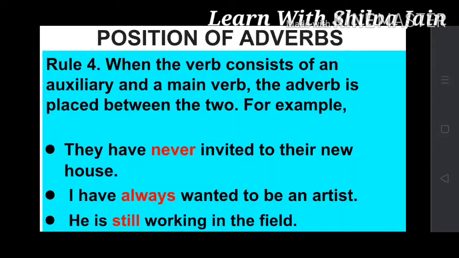So we place the adverb of frequency between the auxiliary verb and the main verb, that is have, and in this example it is between have and invited. Second example: I have always wanted to be an artist. So always is used between have and wanted, meaning between auxiliary verb and main verb. He is still working in the field.